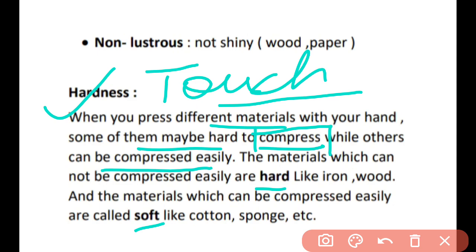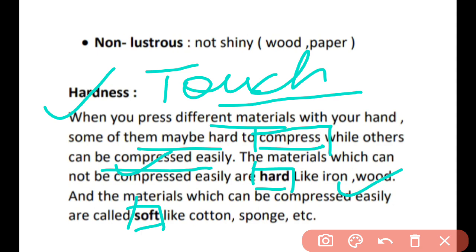So two types of materials are there. First are those which we cannot compress very easily. The others are those which can be compressed very easily. The first ones are called the hard materials, and the other ones are called the soft materials. Some examples of hard materials are iron, wood, and a lot of metals like copper, gold.